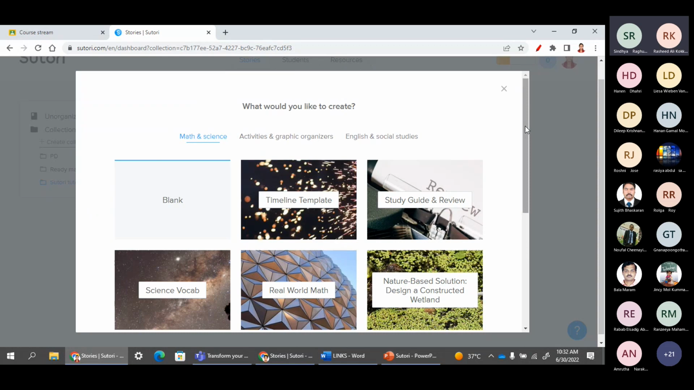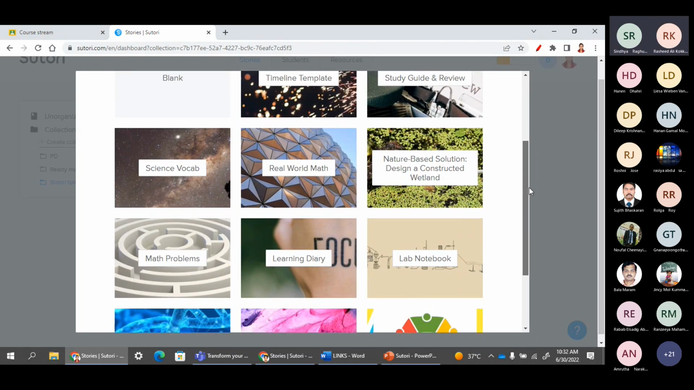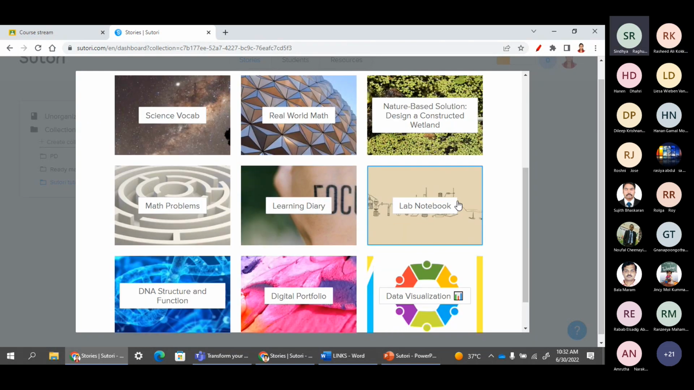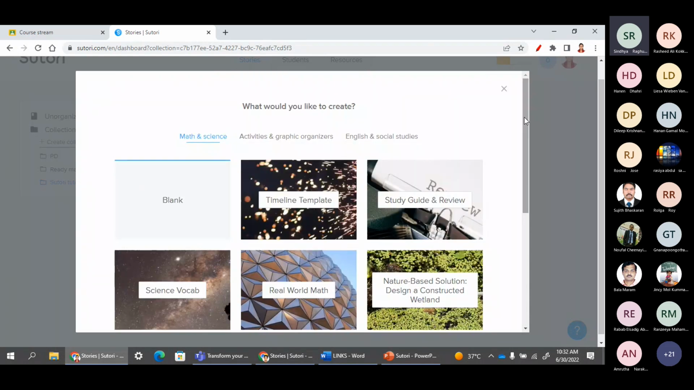When I click here, you can see there are many options like math and science, many categories, activities, graphic organizers, English and social studies, and many more. What I want to say is, if you select, for example, lab notebook, we can find so many ready-made resources. As per our requirement, we can select any. But here we are going to create our own new one. So in order to do that, we have to click on the blank presentation.